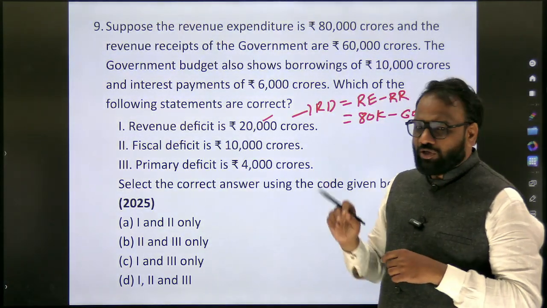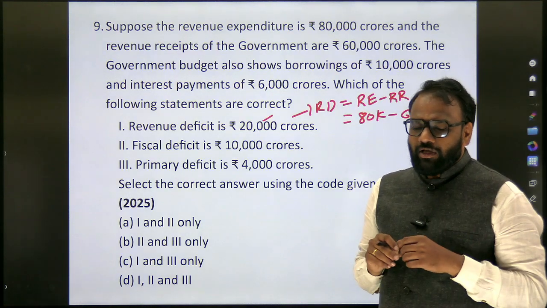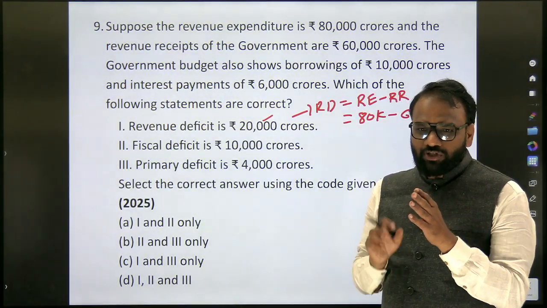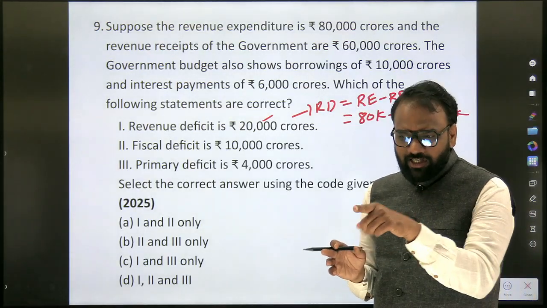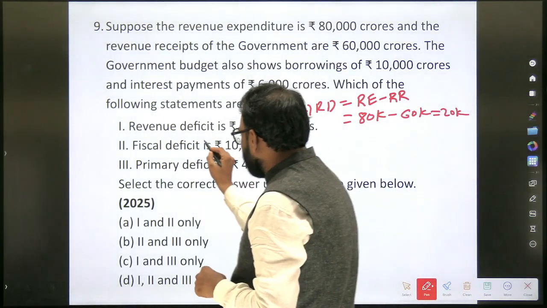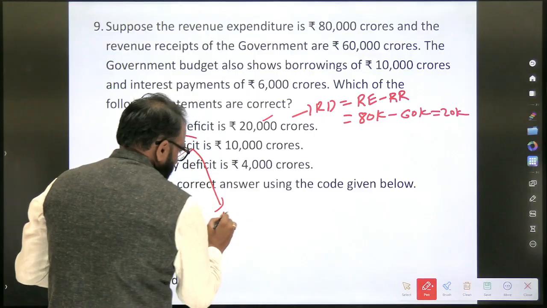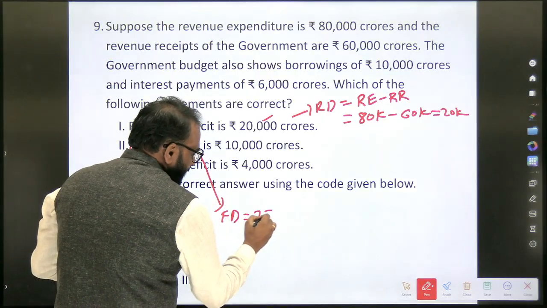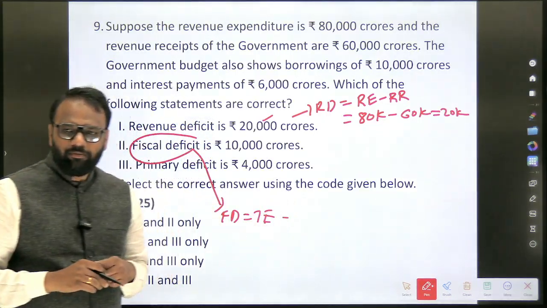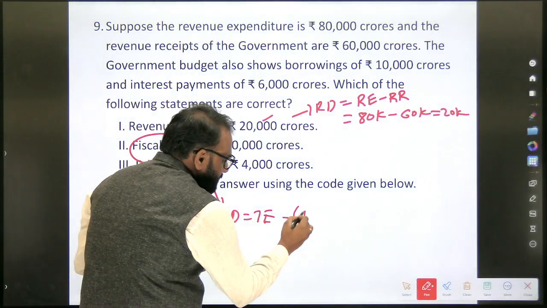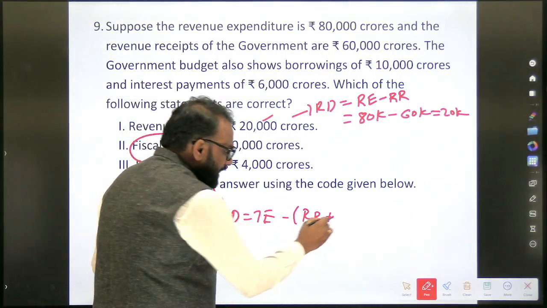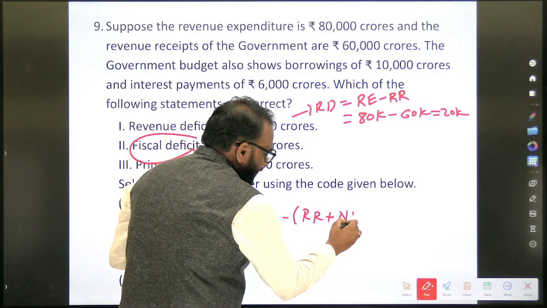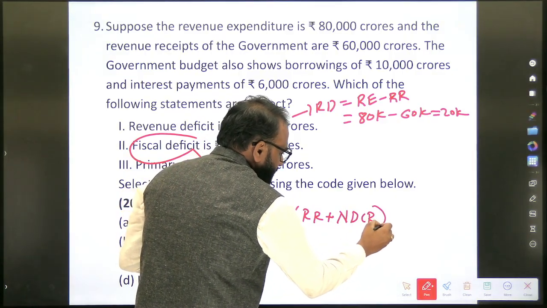Fiscal deficit is 10,000 crore. So here the trick exists. Because when you start referring to other sources, they do not give that clarity. But the previous year notes, and this year's notes also, have that clarity. What is the formula for fiscal deficit? Total expenditure minus revenue receipts plus non-debt capital receipts.